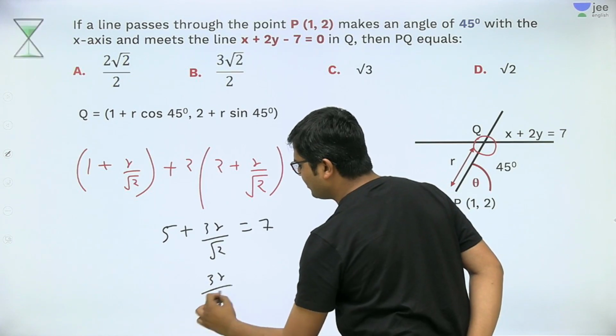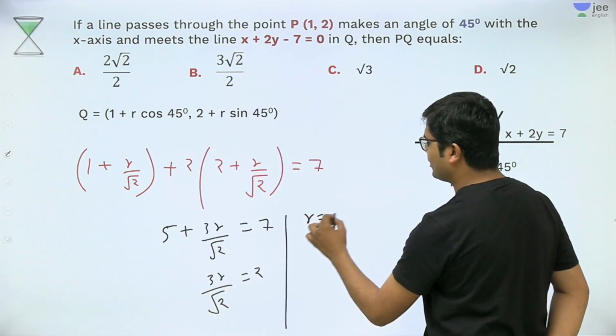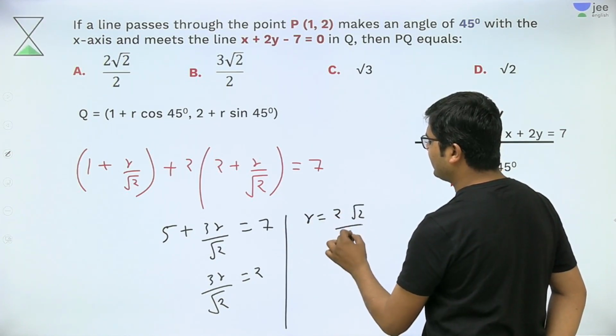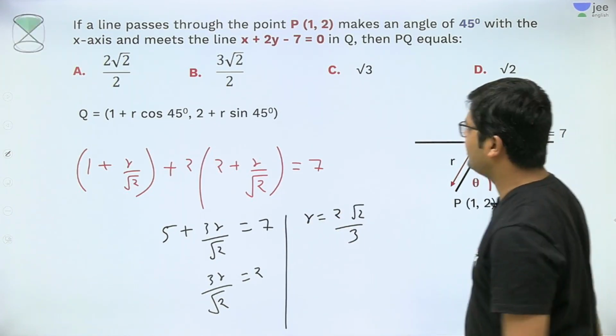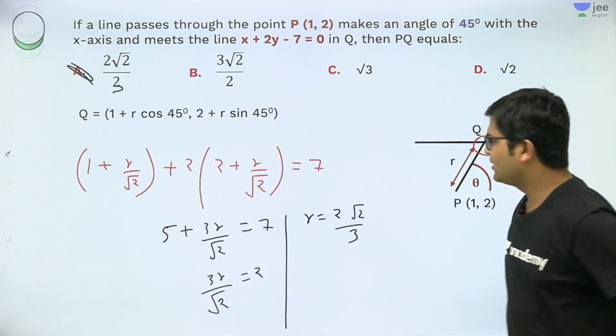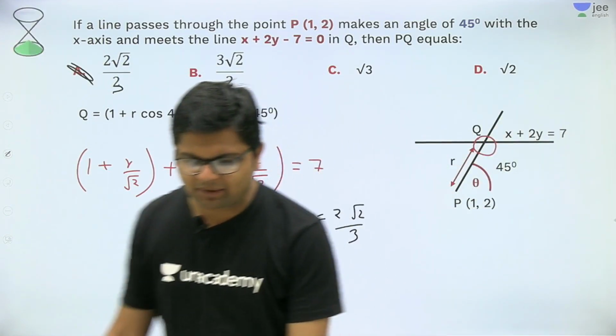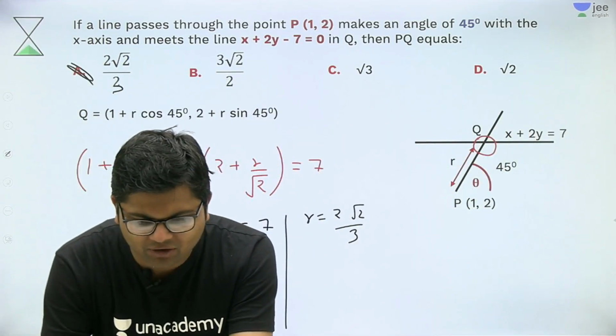So 3r upon root 2 is equal to 2, and the value of r will come out to be 2 root 2 divided by 3. So its option must be 3, so the answer will come out to be A. Okay, I think everybody must have understood that it is 2 root 2 divided by 3. Very good students. Next question.